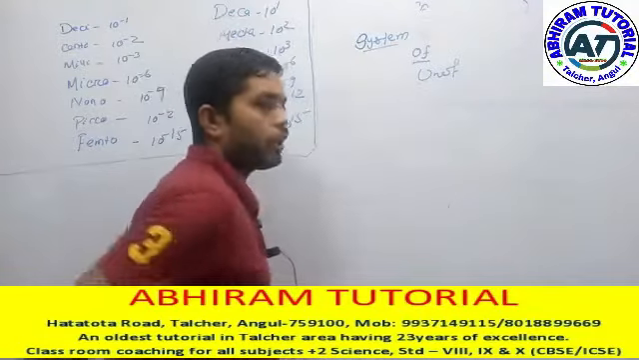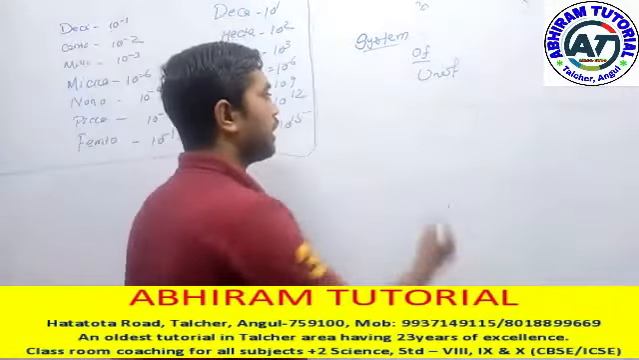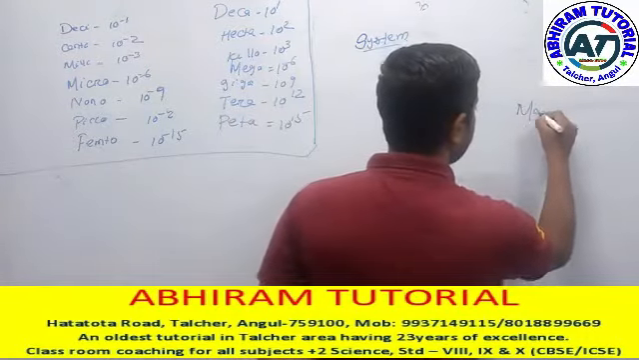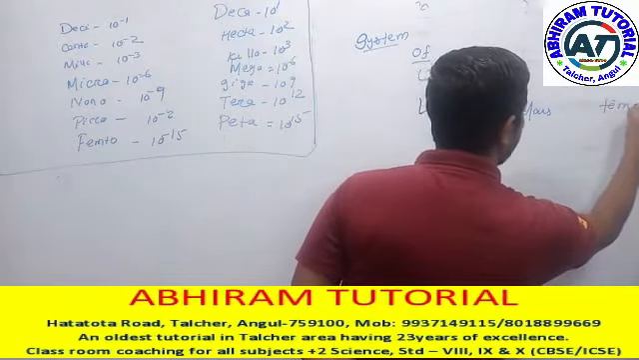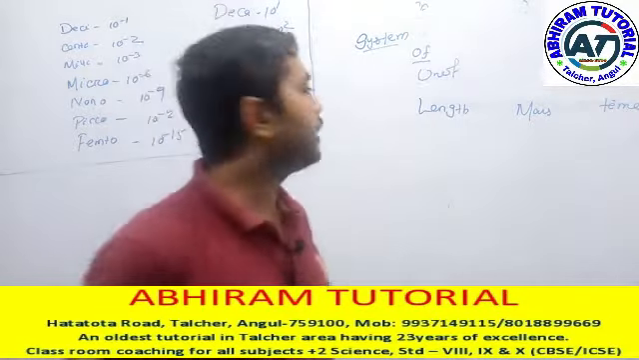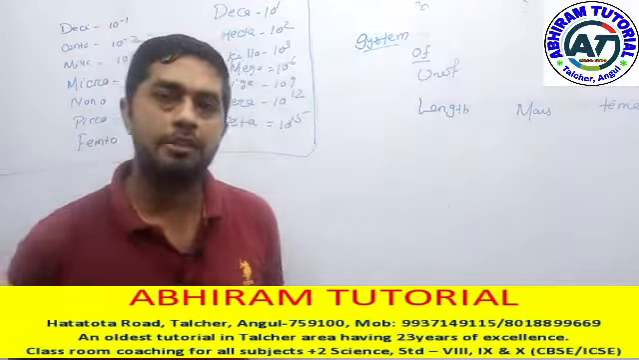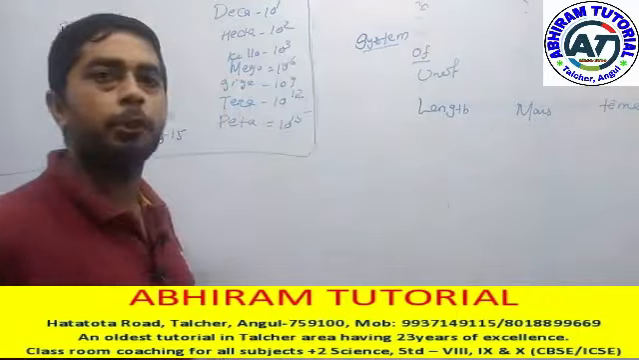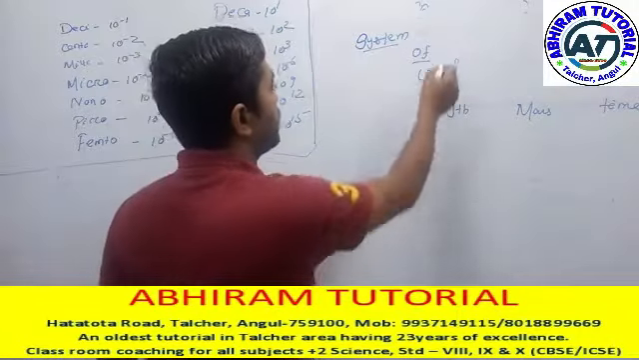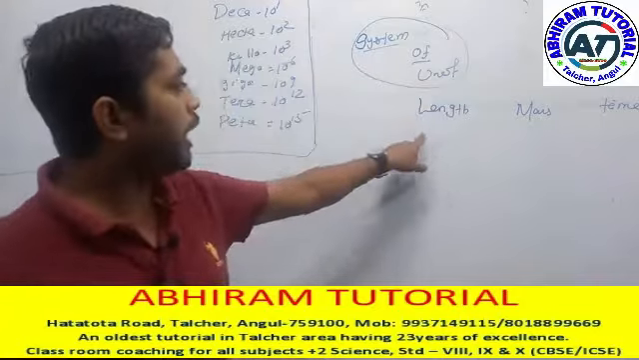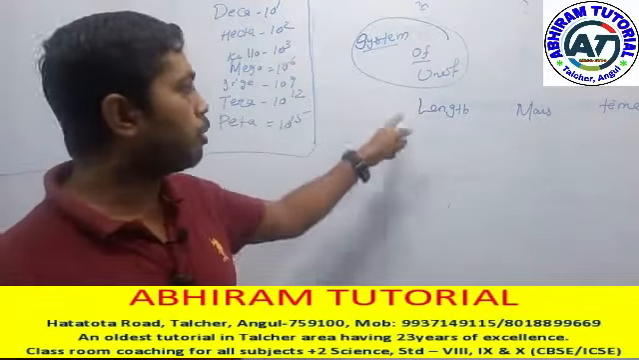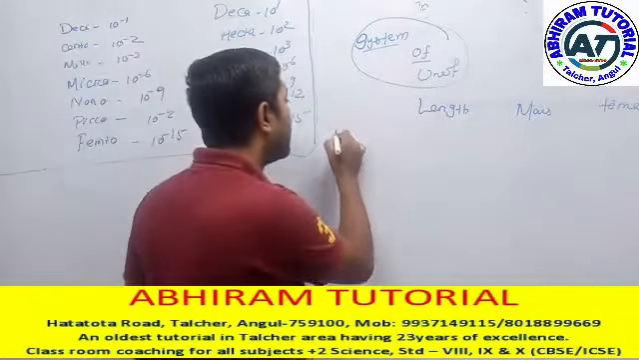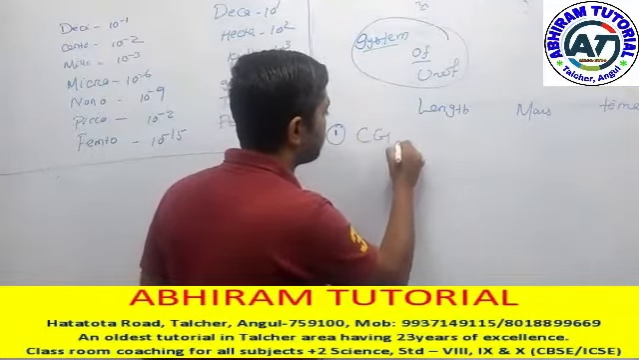When we describe a system of units, three main important quantities are there. The first one is length, the second one is mass, and the third one is time. According to these three fundamental units, we derive the systems of units. By utilizing length, mass and time, we can find the systems of units. The first one is the CGS system.